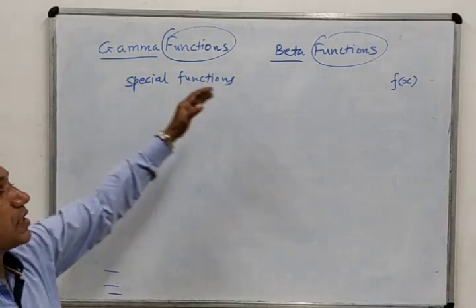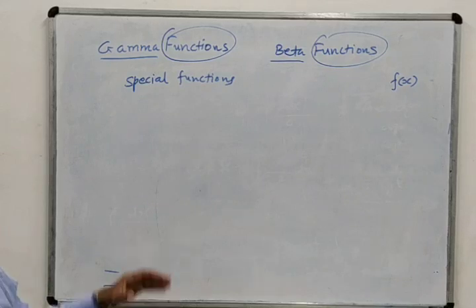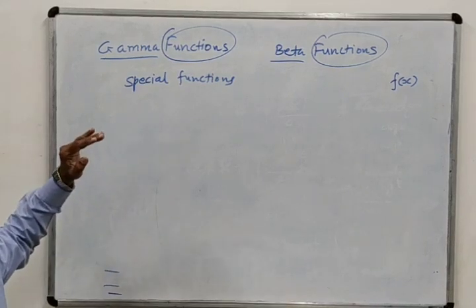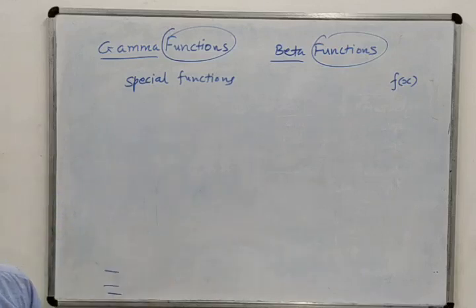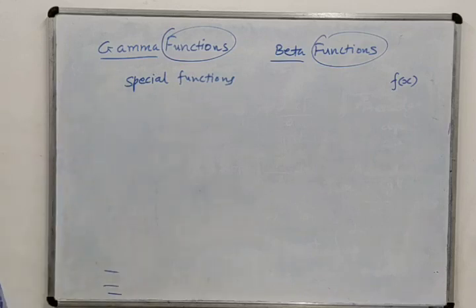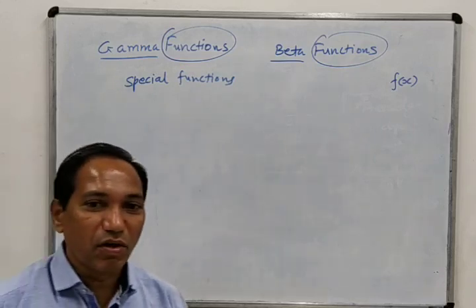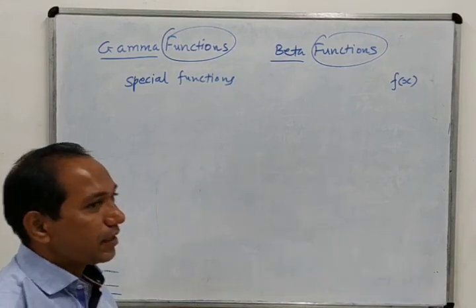They are being used in many branches of engineering. In different fields of engineering, whenever you attempt a problem, this kind of function occurs, and we require it to solve the problem. So if we have the knowledge of these functions, then we can solve them very easily.